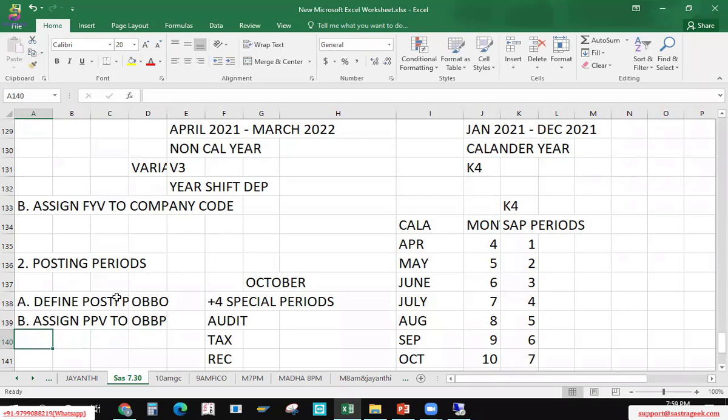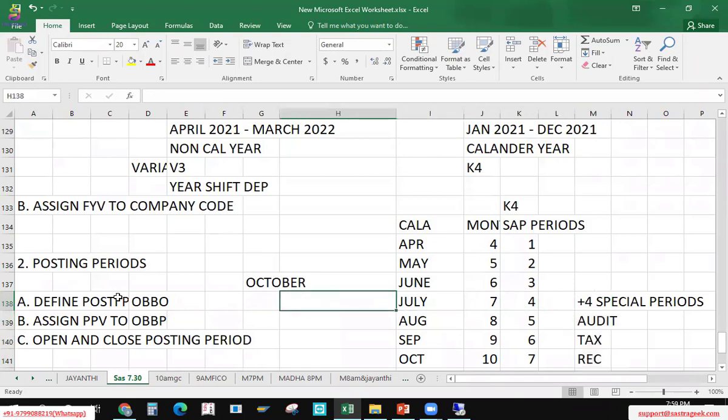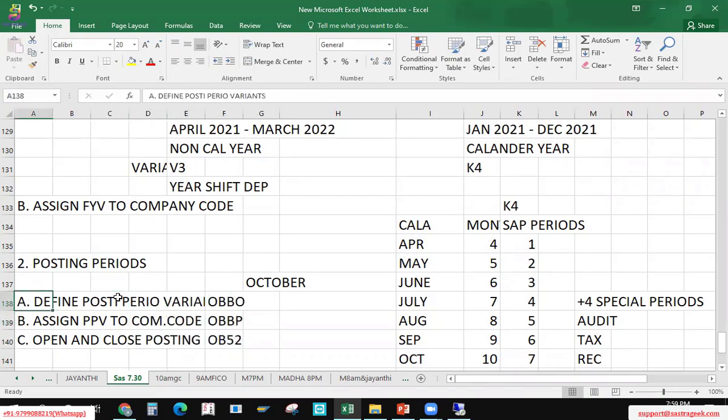Then next here in these steps, we'll open and close posting periods for our company. How can we do that? With the help of the OB52 T code. So these are the 3 steps which we'll be following to define and assign our posting periods to our company.